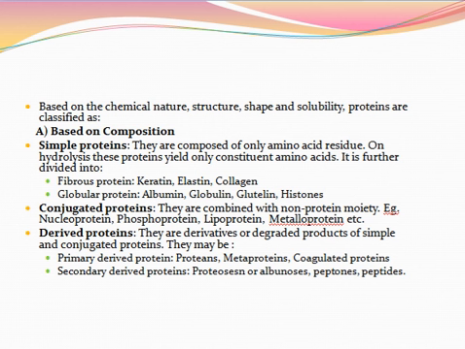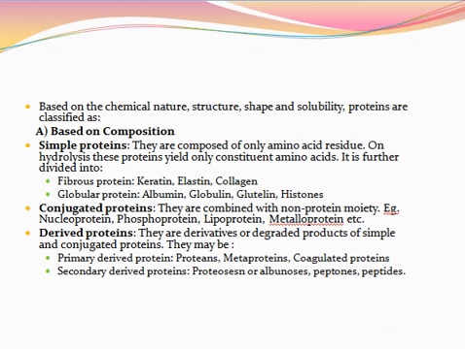Then chromoproteins. These are proteins coupled with a colored pigment. Example: hemoglobin, myoglobin, hemerythrin, and cytochromes. Then metalloproteins. These are proteins linked with various metals such as Fe, cobalt, manganese, zinc, copper, and magnesium. Then phosphoproteins.